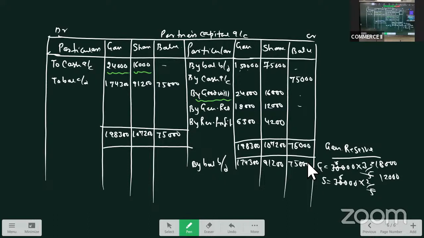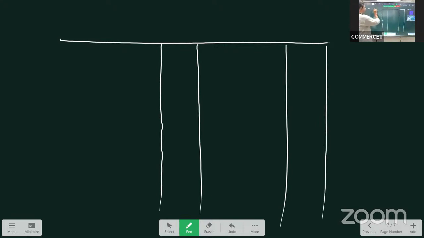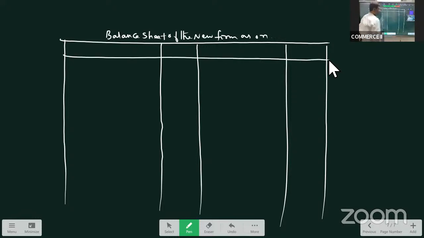Balance sheet, as I always say, is to be prepared in the same sequence as given in the question. As on 1st April 2020.